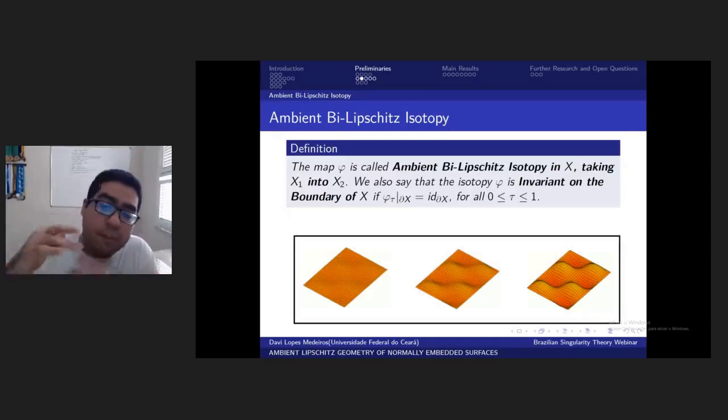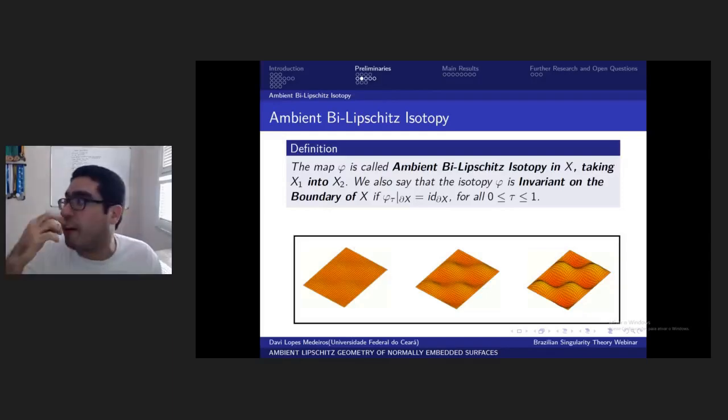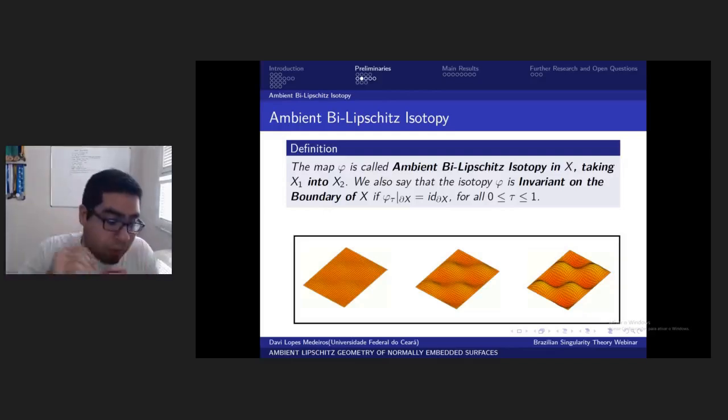It deforms the space, but not too much, because you want to make Lipschitz deformations here. And that's the main idea: we try to deform our synchronized triangles in order to achieve a canonical structure. So the main idea of the proof is to use the ambient bi-Lipschitz isotopy.